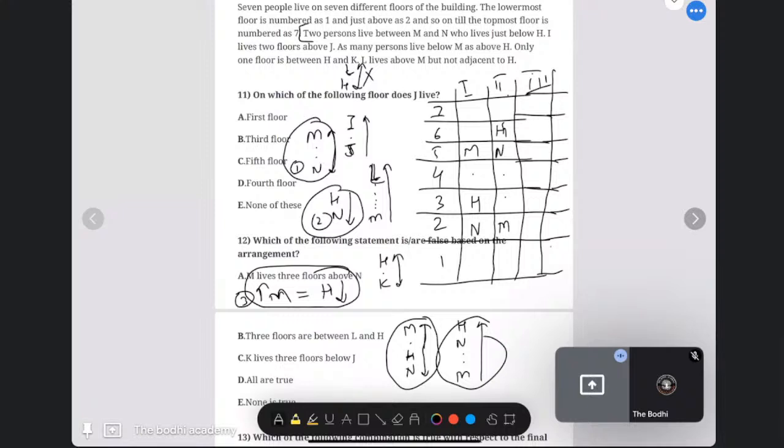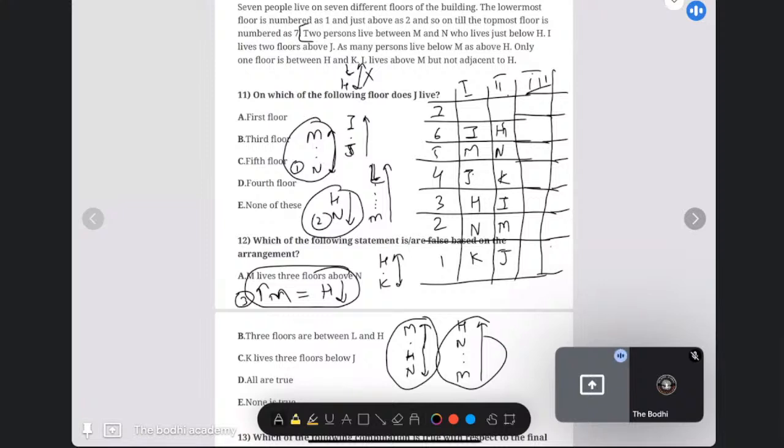Next, L is staying somewhere above M. Okay, that is the second part. Now, only 1 floor is there between H and K. So in the first case, K will come here. Now K cannot go above H because M is there. In the second case, K will come here. Now it is saying that only 1 floor is between I and J. So only one possibility in the first case, that is I is here, J is here, and only one possibility in the second case, I is here, J is here.